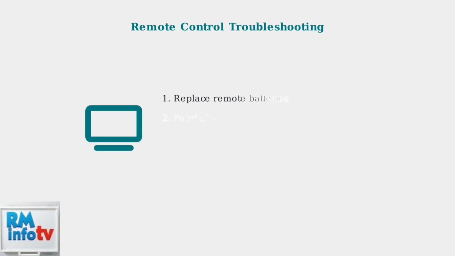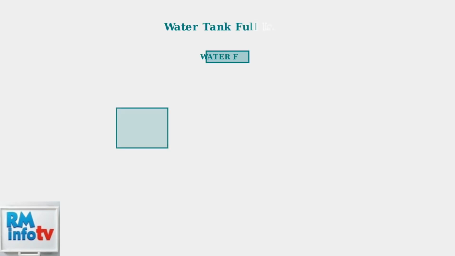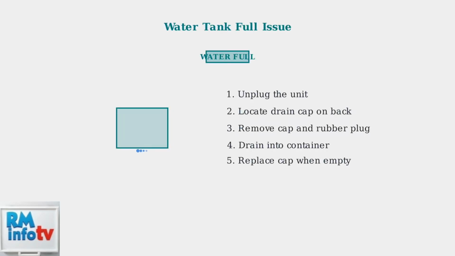Remote control problems are common troubleshooting issues. If your unit isn't responding to the remote, check the batteries first and ensure there's a clear line of sight between the remote and the air conditioner's sensor. A full internal water tank is a common cause of automatic shutdown. When the water full indicator illuminates, the unit will stop operating to prevent overflow. You'll need to drain the tank manually.